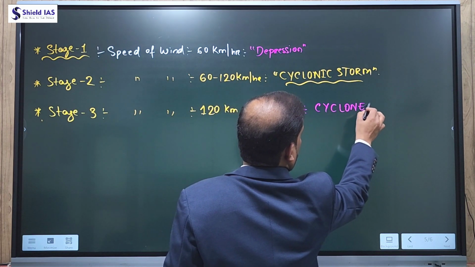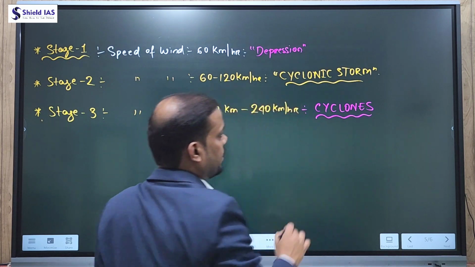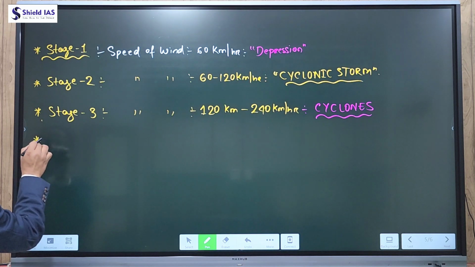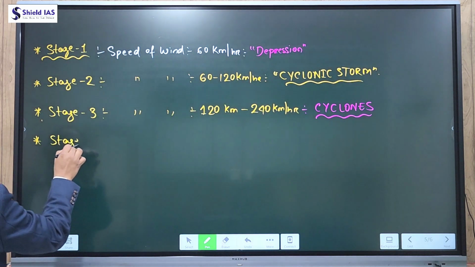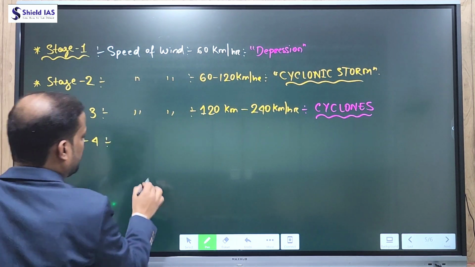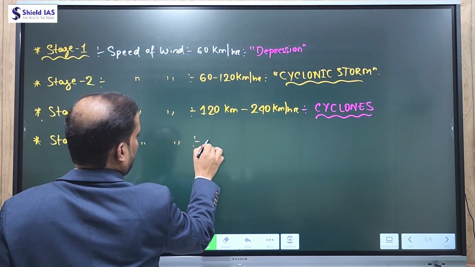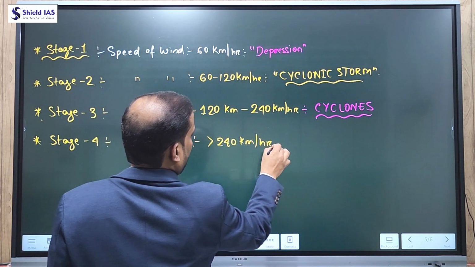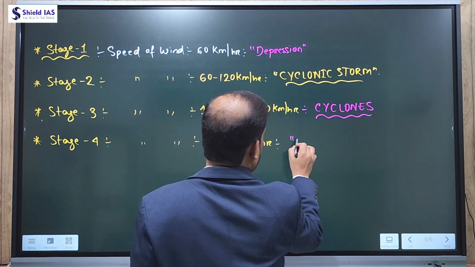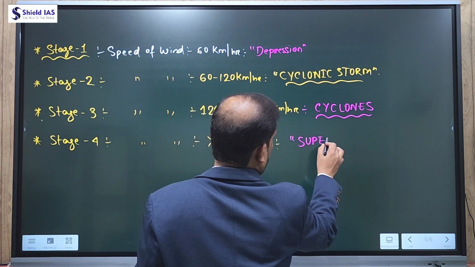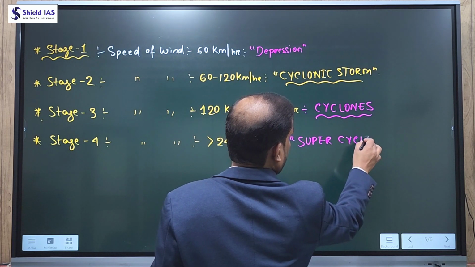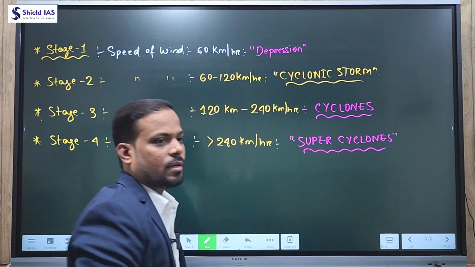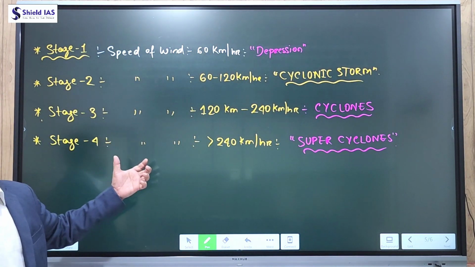And further, if the speed of the wind increases and it goes greater than 240 km per hour, this is the fourth stage of cyclone. This cyclone is known as super cyclone. So based on their high destructive potential, we understood the cyclones are known by different names.